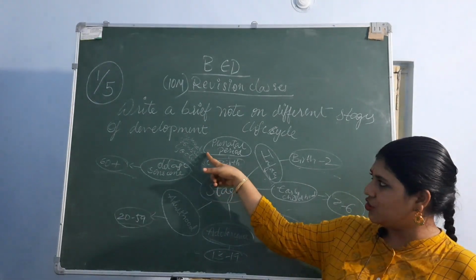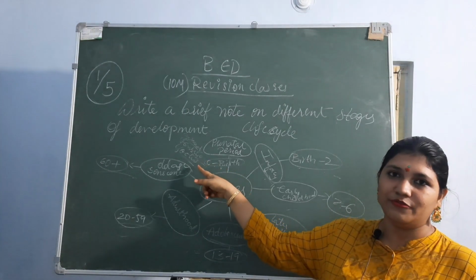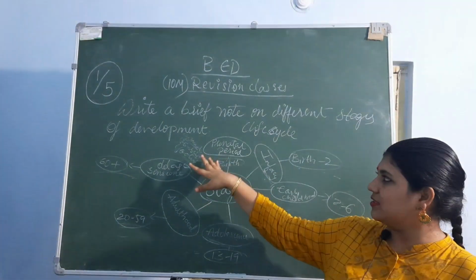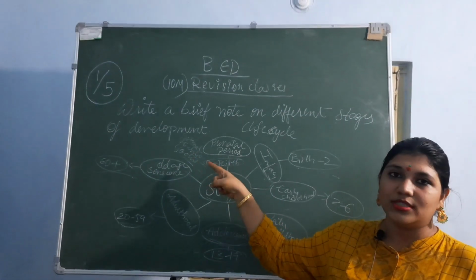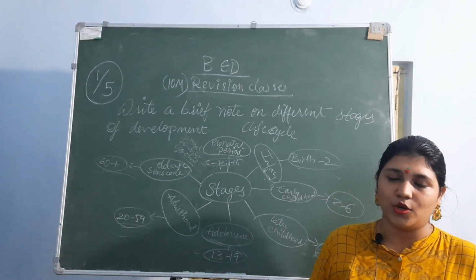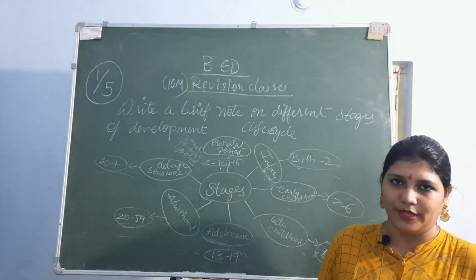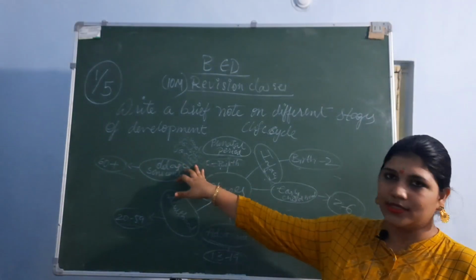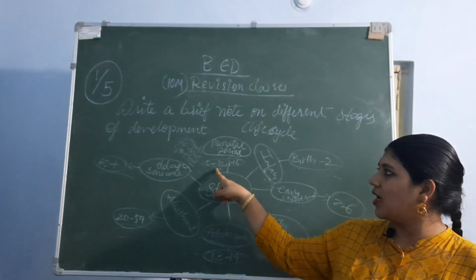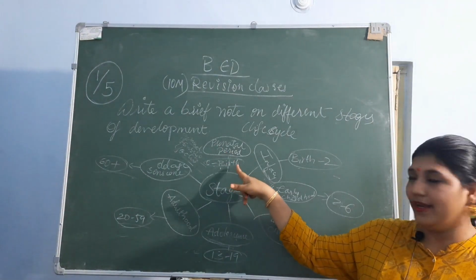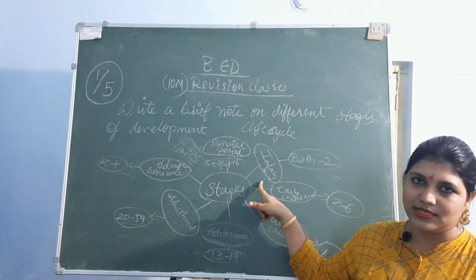When it comes to the 3rd stage, there is a rapid growth and development of the body. Then, once the child is born, it comes to the infancy stage.